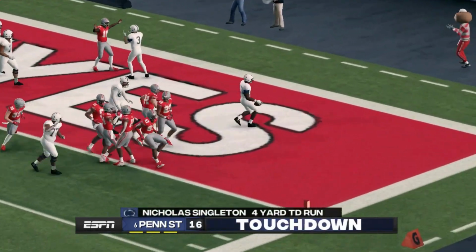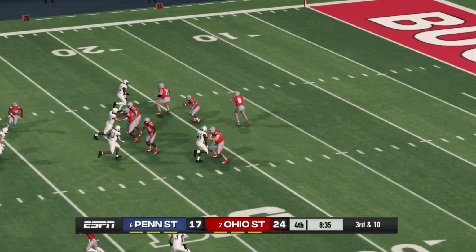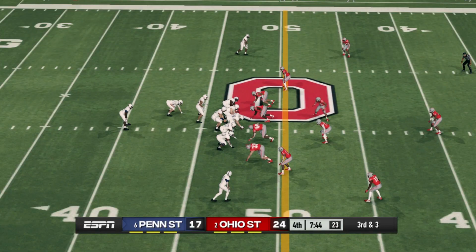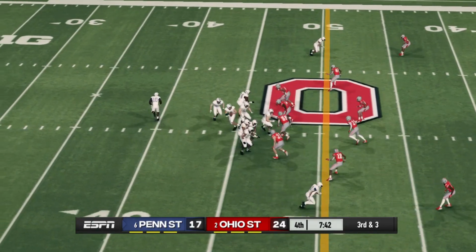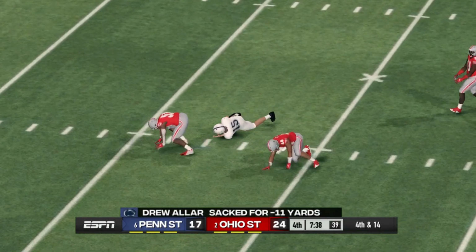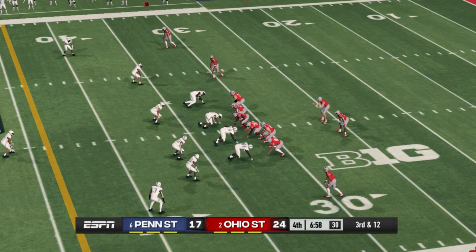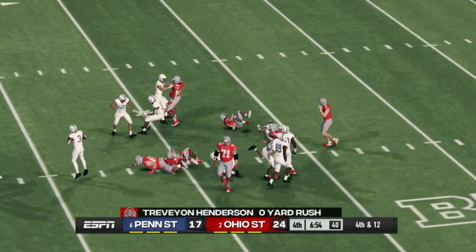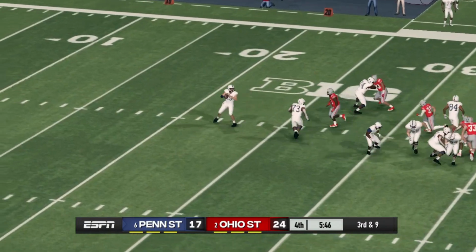They punch it in. Nicholas Singleton, and we have a 7-point game. 3rd down and 10 here for Ohio State. They get stopped. Penn State going to get the ball back with a chance to tie it up if they can get a touchdown. 3rd down, and it's the defense for Ohio State. That pass rush coming through, getting a sack. And the Buckeyes will get it back here under 7 minutes to play. But they get stopped, and Penn State once again will have a chance.